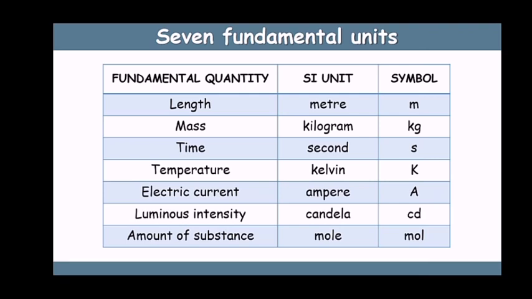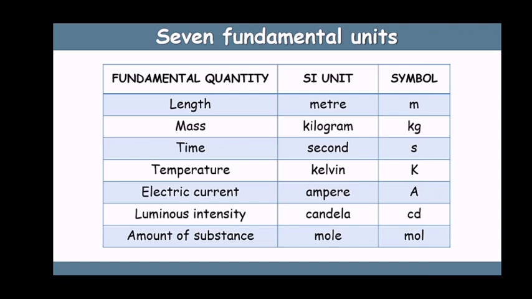The second fundamental quantity is mass and its SI unit is kilogram. Next, the third fundamental quantity is time and the SI unit is second. The fourth fundamental quantity is temperature and the SI unit is Kelvin. The fifth fundamental quantity is electric current and the SI unit is ampere.